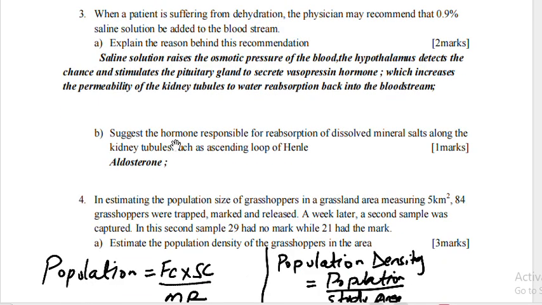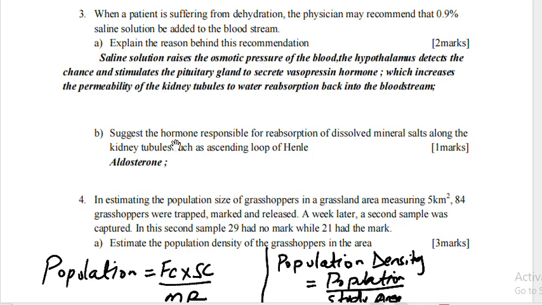Question 3. When a patient is suffering from dehydration, the physician may recommend that 0.9% saline solution should be added to the bloodstream. Explain the reason behind this recommendation. The saline solution will raise the osmotic pressure of blood. The hypothalamus then detects the change and stimulates the pituitary gland to secrete vasopressin or antidiuretic hormone, which increases permeability of the kidney tubules to water, for reabsorption back into the bloodstream.